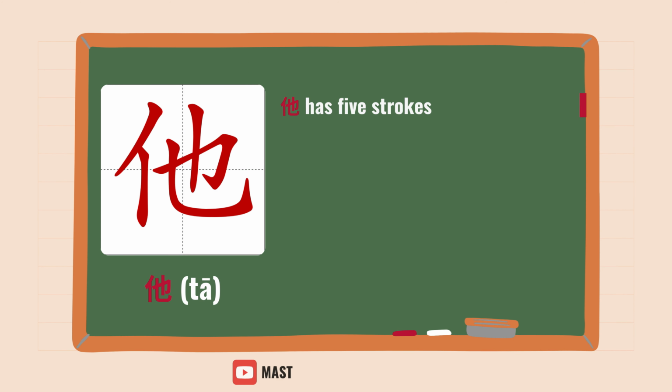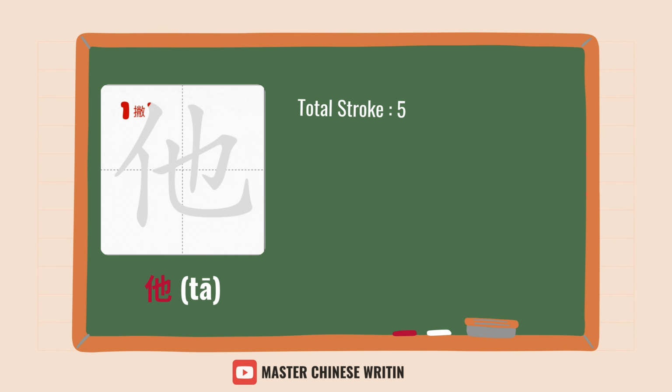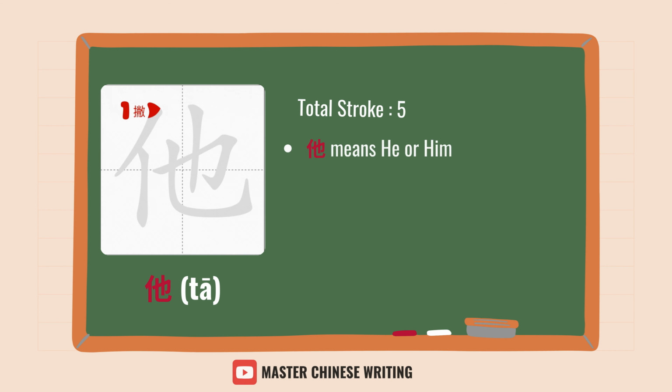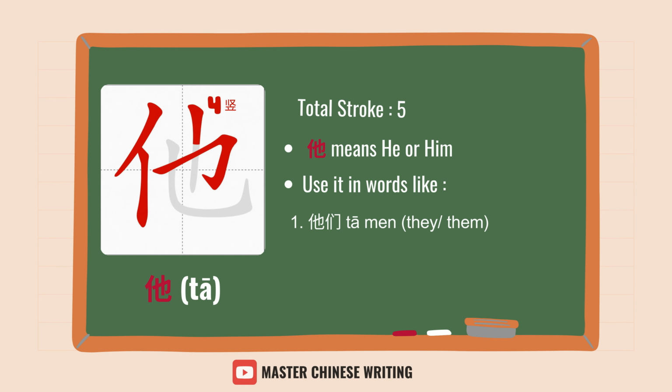他 has five strokes. 撇竖横折钩竖竖弯钩. 他 means he or him. Use it in words like 他们, they, them, or 他的, his.